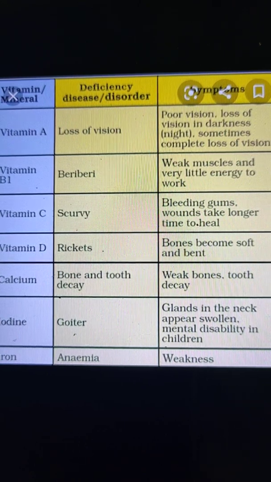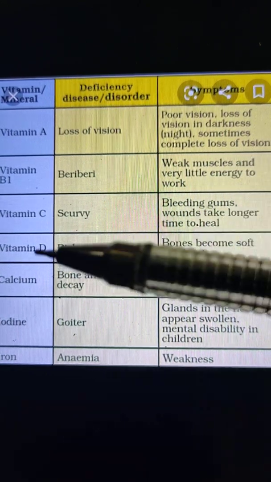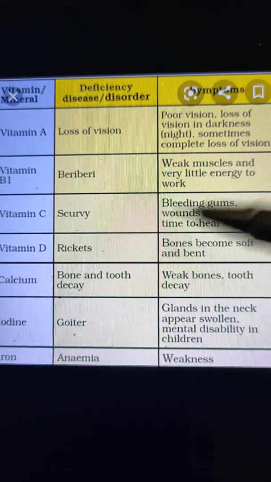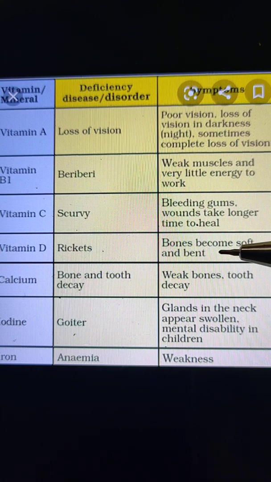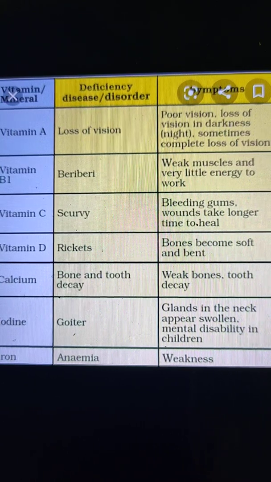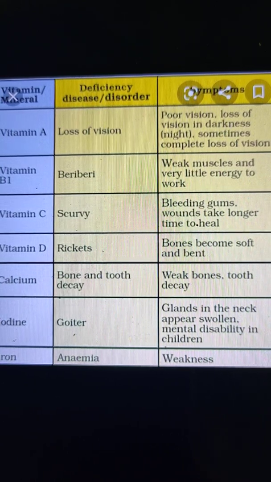All right. Now the next vitamin is vitamin D. The deficiency disease is rickets, and the symptom of the disease is that bones become soft and bend. So the person who suffers from rickets may have the symptoms like his or her bones become soft and bend.